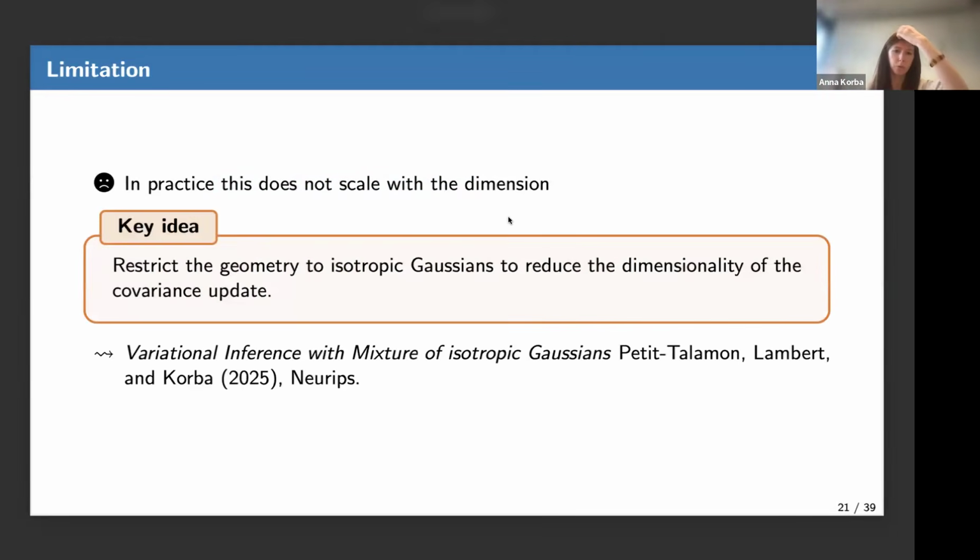And what we proposed with Marguerite and Marc more recently in this paper was to restrict not to the whole space of PSD matrices, but only to the space of isotropic matrices. So the space of isotropic Gaussians. So I will write what it is.